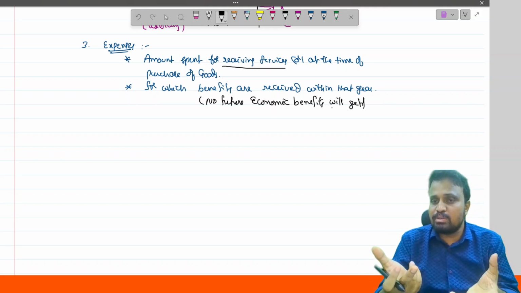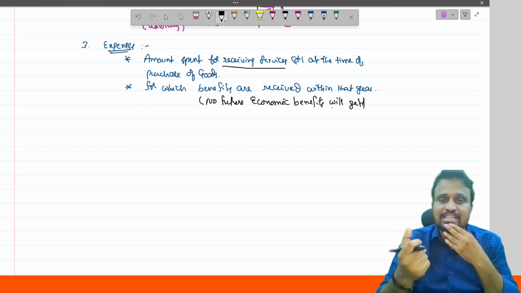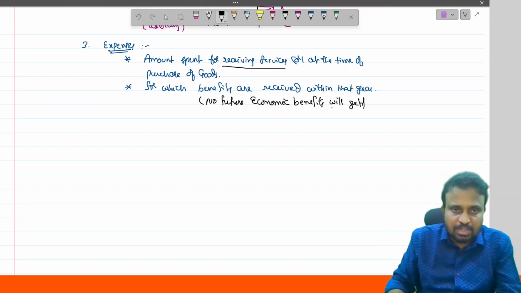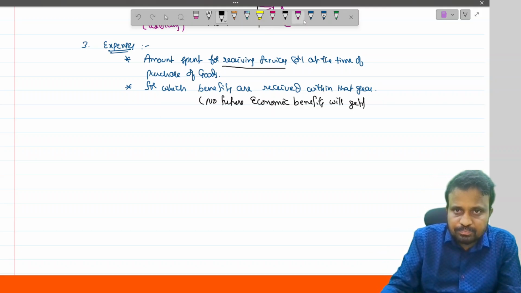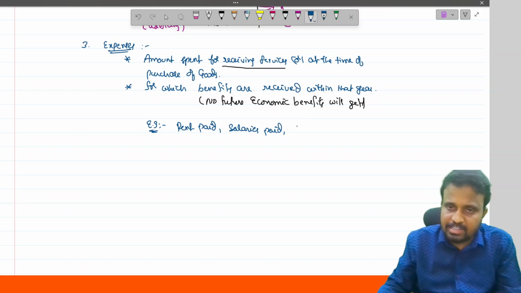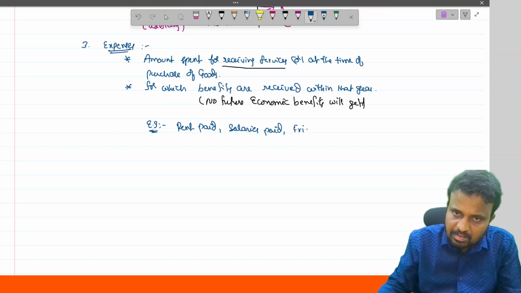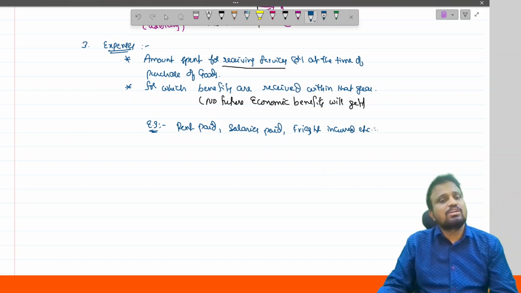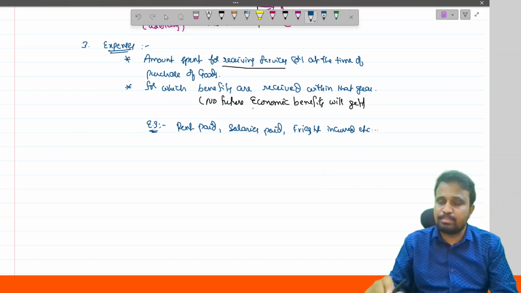If no future economic benefits will be received, those are treated as an expense. For example, rent paid, salaries paid, freight incurred. These are all covered under the definition of an expense.